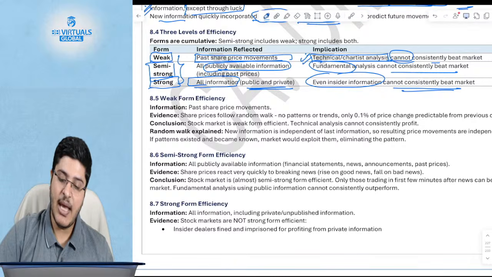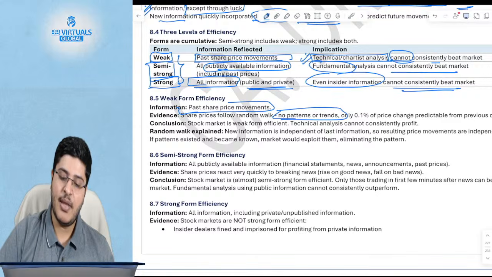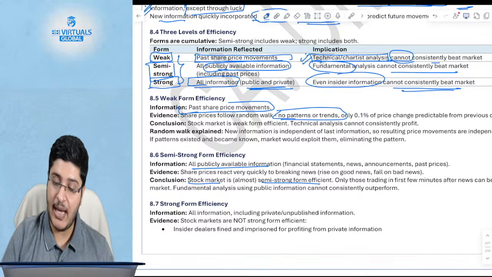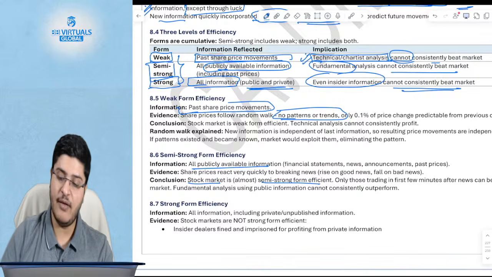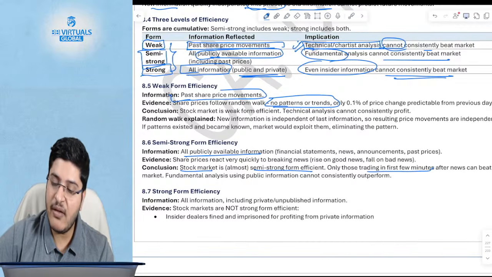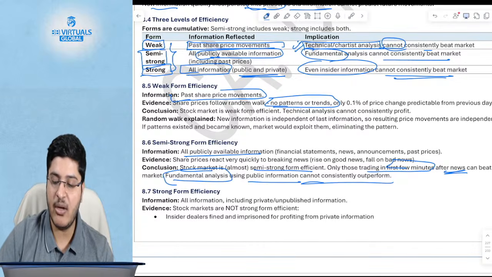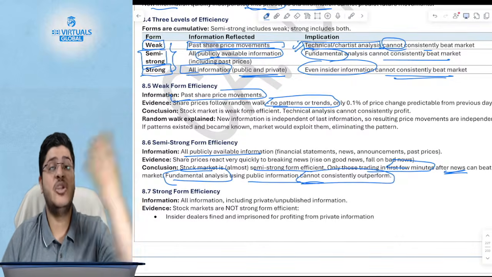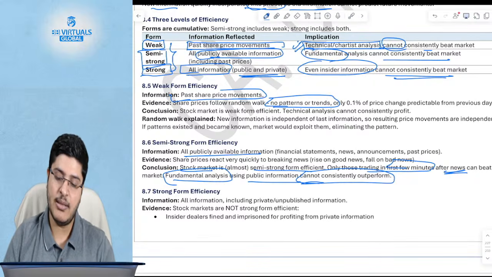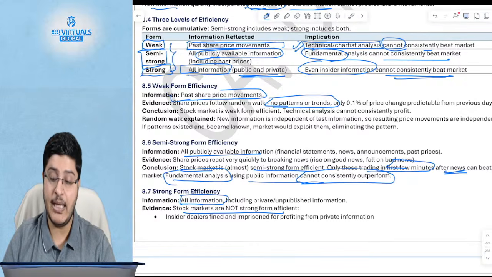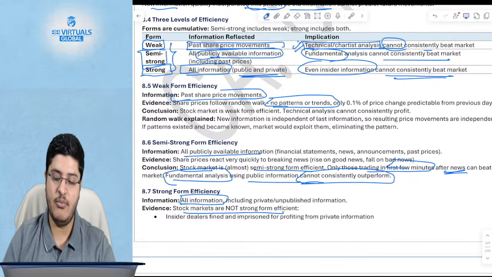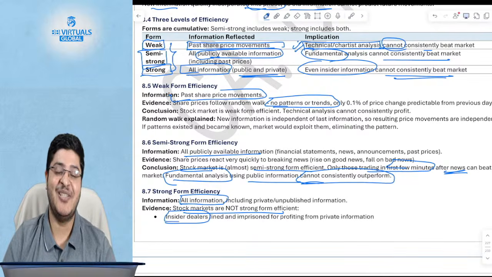So weak form efficiency has only past share price movements, and there are no patterns or trends in the share price. But in case of semi-strong market efficiency, the actual stock market in real life is also semi-strong efficient, in which only those trading within the first few minutes after the news can beat the market. Fundamental analysts using public information cannot consistently outperform, because everyone has the same information, and the price already incorporates that information. But strong form efficiency has all the information, and in reality markets are not strong form efficient, because there is insider trading information that people have.